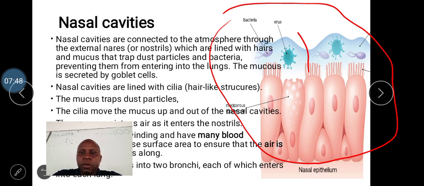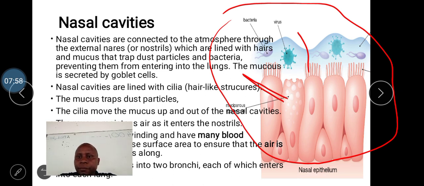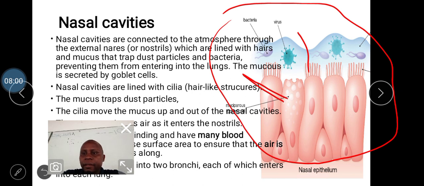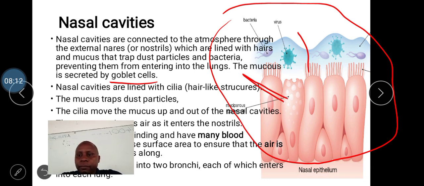Yes. So we have this type of specialized cell here. This one is what we call the goblet cell. The goblet cell usually produces this liquid here on top. This liquid, we call it mucus. Yeah, that is the mucus.